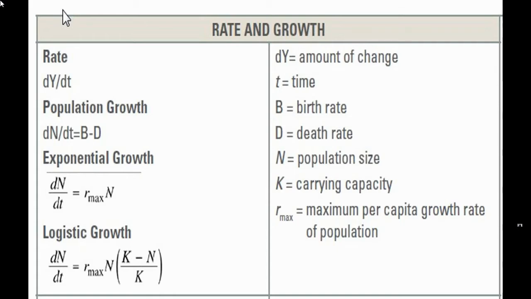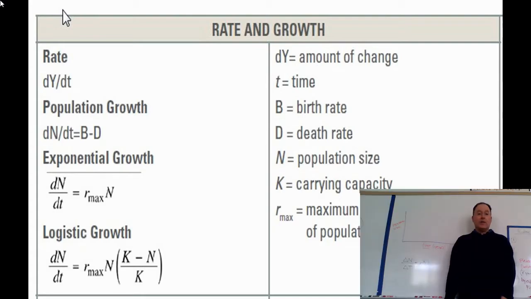If you look over on the left side, you'll see 4 formulas, and basically you're just going to plug and chug numbers that they give you on the AP exam into those formulas, and then get some sort of growth or rate. I guess rate is the first one. It's pretty easy, I think. So let's just go through this.